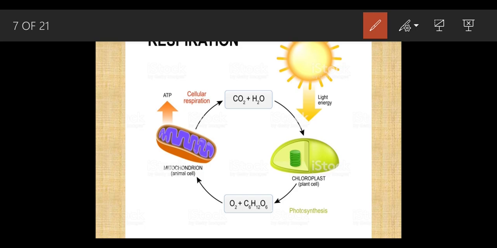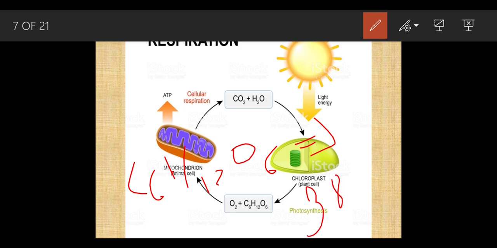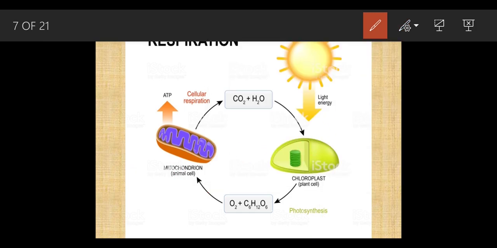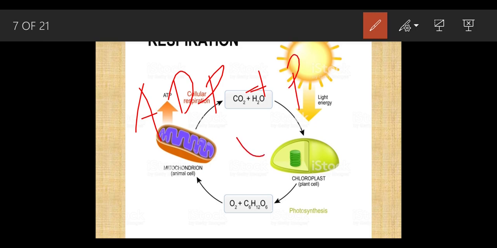Suppose there is one glucose, C6H12O6. How many molecules of ATP is it going to release? It is going to release 38 molecules of ATP. In every series of steps, ADP with the help of a phosphate gets converted into ATP.